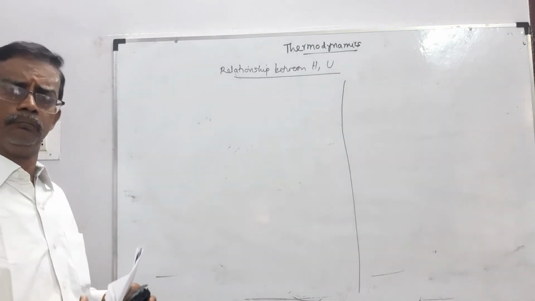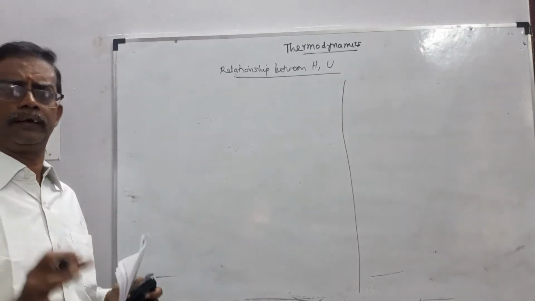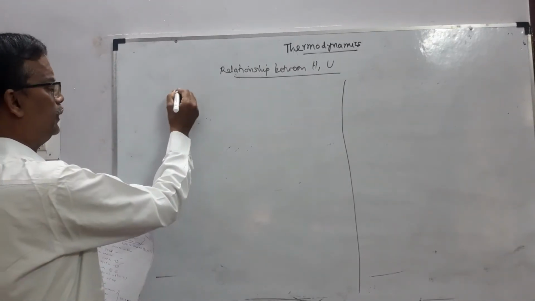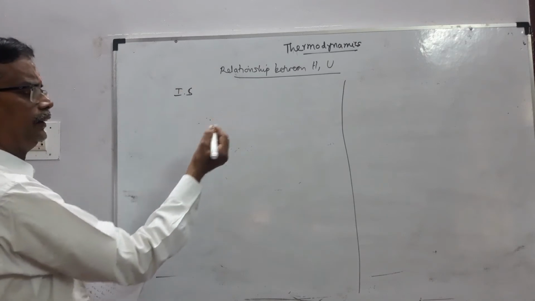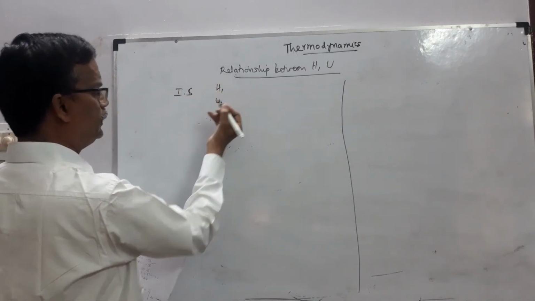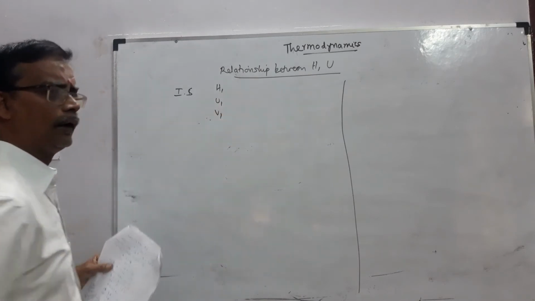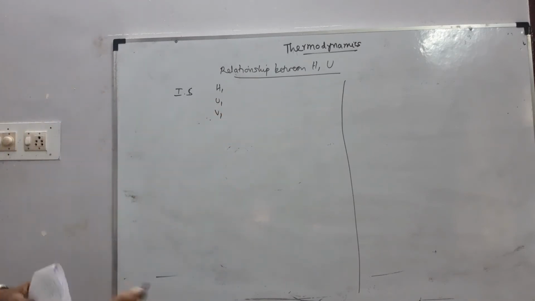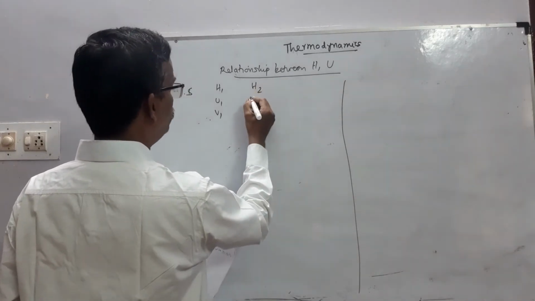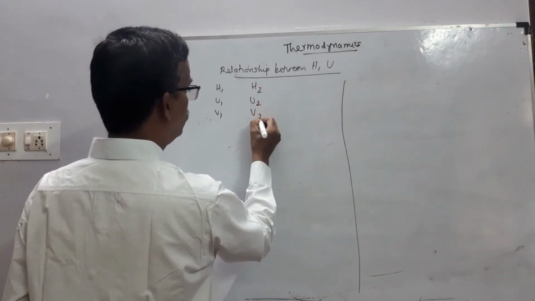Consider a system at a constant pressure that changes from an initial state, with enthalpy H1, internal energy U1 and volume V1, to a final state with enthalpy H2, internal energy U2 and volume V2.